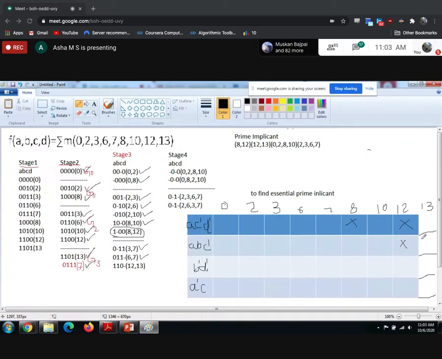Actually, first write down all these columns. Once you write A, C bar, D bar, it combines 8, 12. As soon as you write this, here only you can tick mark. No need to wait for completing all the things. That is as your wish. Do it the way you feel comfortable.